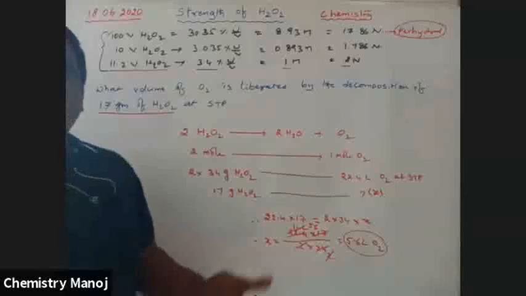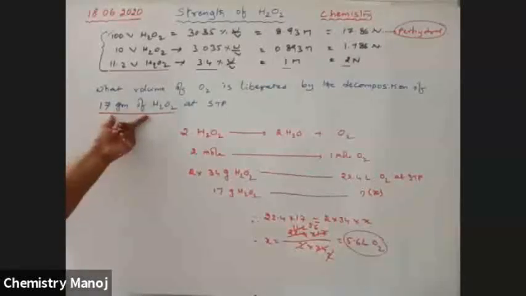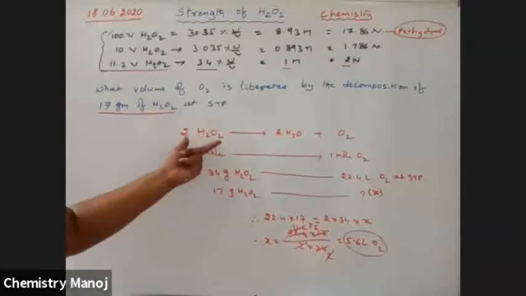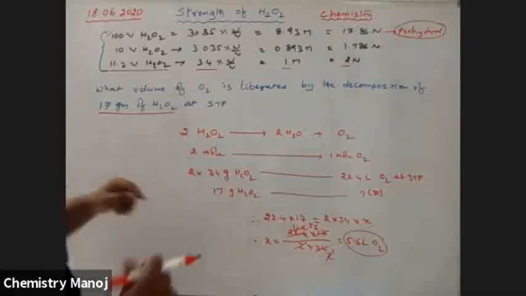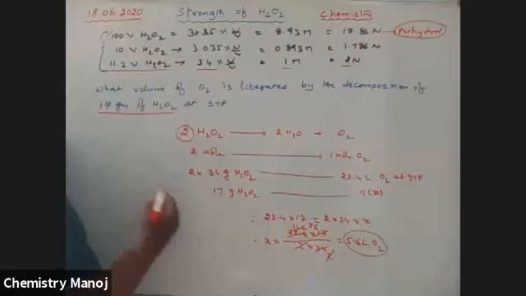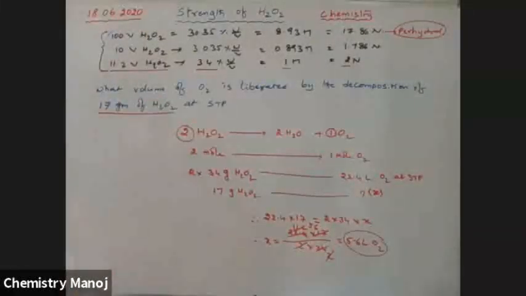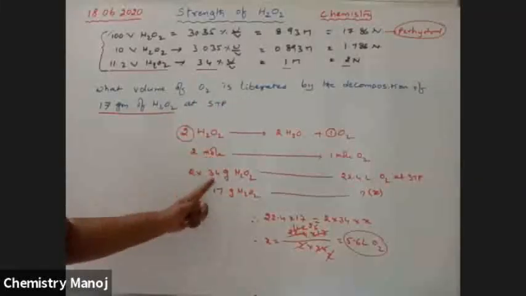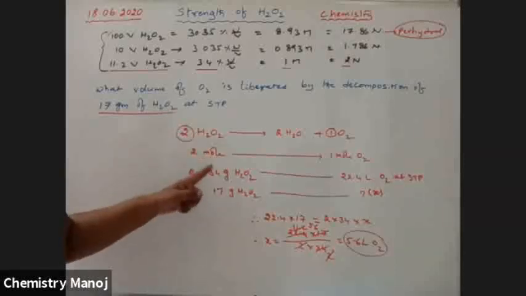Stoichiometric calculation, weight-volume relation. So the weight of H2O2 is given, and the volume of O2 you want to calculate. From our balanced equation, 2 H2O2 gives 2 H2O plus O2. So 2 moles of H2O2 liberate 1 mole of O2. Here the H2O2 weight is given, so the mole is converted into weight. 1 mole is equal to the molecular weight, and the H2O2 molecular weight is 34.